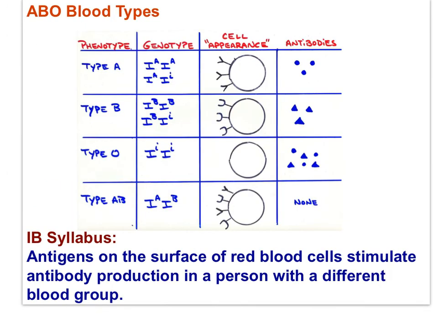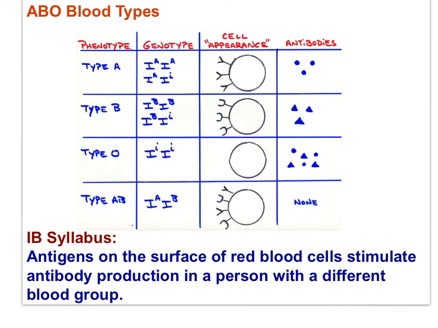You might remember from our study of genetics that molecules on the surface of our red blood cells distinguish us as either type A, B, O, or AB. The molecules on the surface of our red blood cells are potential antigens if blood is donated to a person of a different blood type, and each blood group produces specific antibodies in response to the antigens.